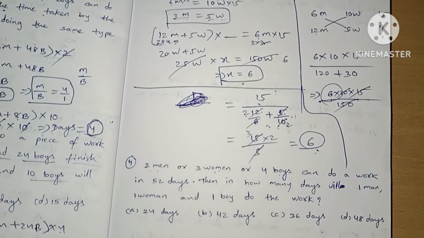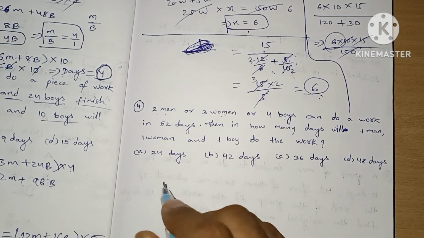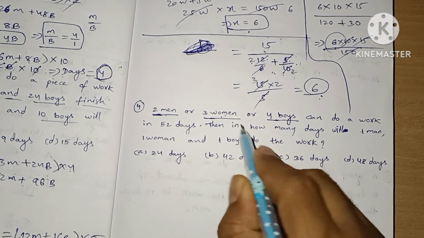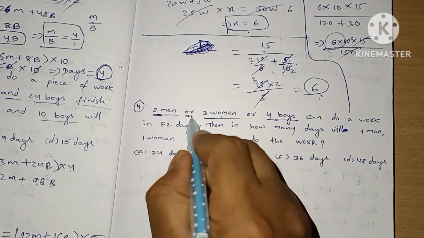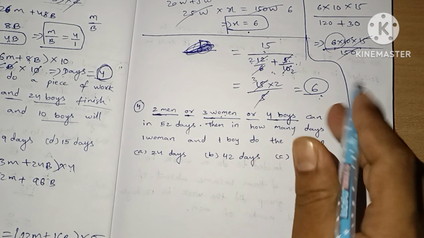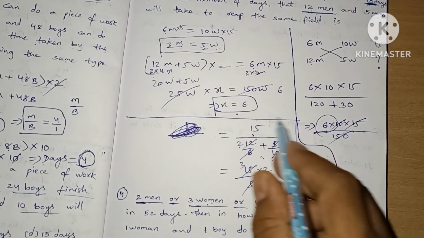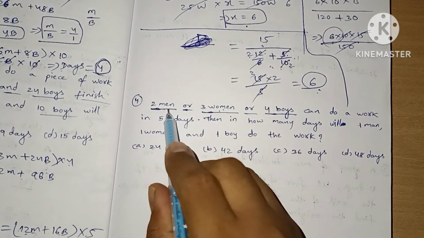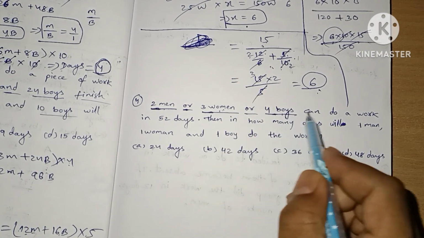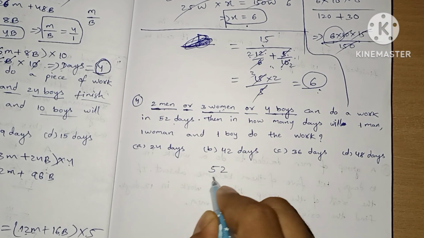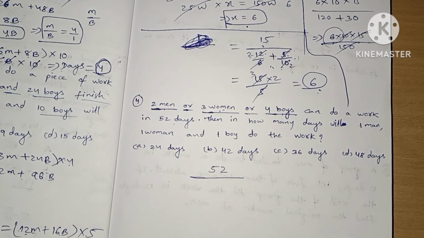Now we are going to see the fourth question, which contains 3 variables: men, women and boys, all the 3 variables, and the condition of or. Now what we are using is the last method we just learned. 2 men, 3 women, 4 boys can do a work in 52 days. First we need to write that 52 days on the numerator.